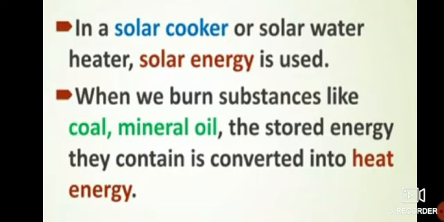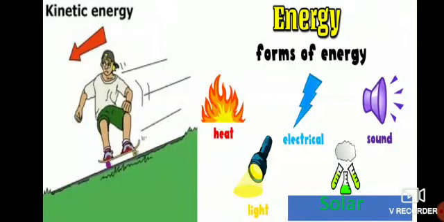So they store energy which is converted into heat energy. Okay. So we have studied about kinetic energy, light energy, sound energy, solar energy, heat energy, and electricity or electrical energy. Okay.